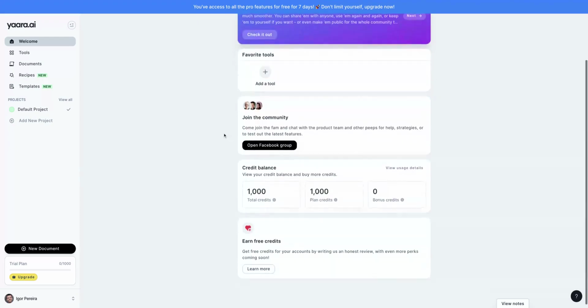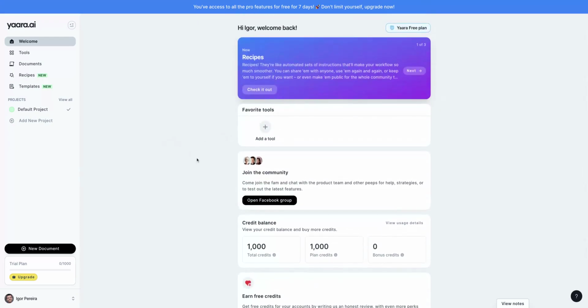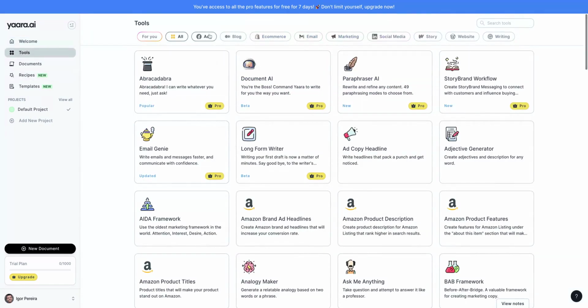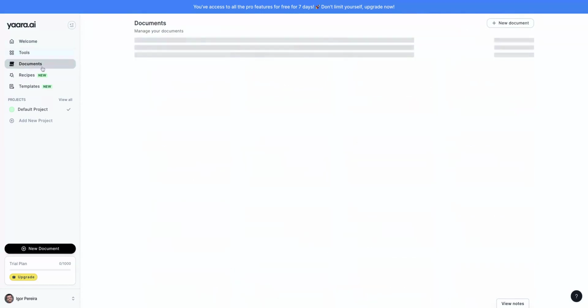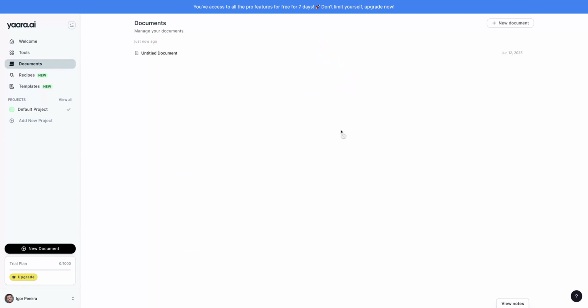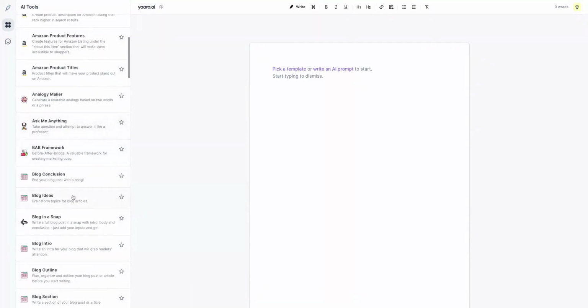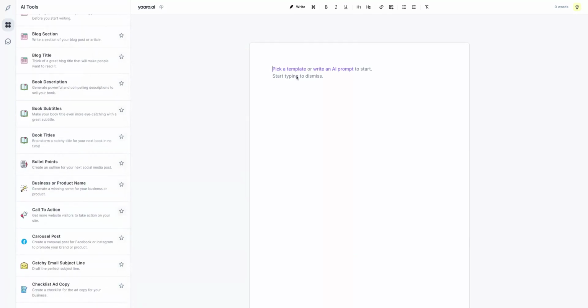So here you can see on the dashboard your total credit balance, and on the left you will see the tools. So they have different kinds of tools for different kinds of writings. Also, you can create a new document and write it using the different kinds of recipes. It looks like Jasper. You can use the AI or write an AI prompt to start.